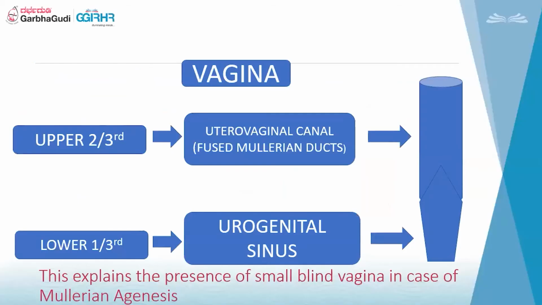The upper 2/3 of the vagina is formed by the fused Mullerian ducts, that is the uterovaginal canal, and the lower 1/3 of the vagina is formed from the urogenital sinus, that is the elongation of the vaginal plate. This explains the presence of a small blind vagina in Mullerian agenesis, because if Mullerian agenesis happens, there will be absence of only the upper 2/3 of the vagina, but we still get the lower 1/3 as a blind pouch of the vagina.